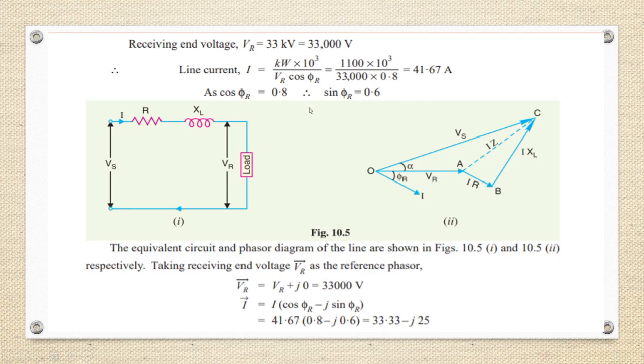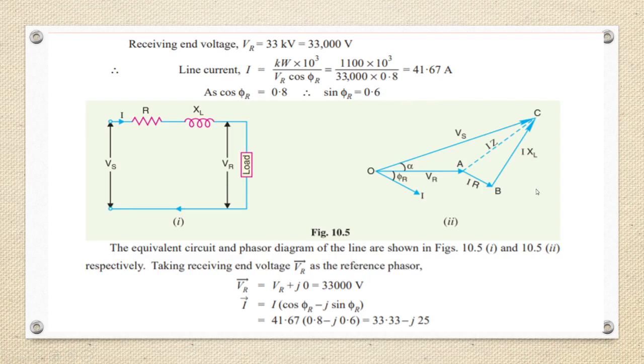Cos phi r is 0.8. So phi will be cos inverse of 0.8. So phi is equal to 36 point some value. Then sine of that value is 0.6. So you have to remember every time whenever cos phi r is 0.8, sin phi r is 0.6. Okay.